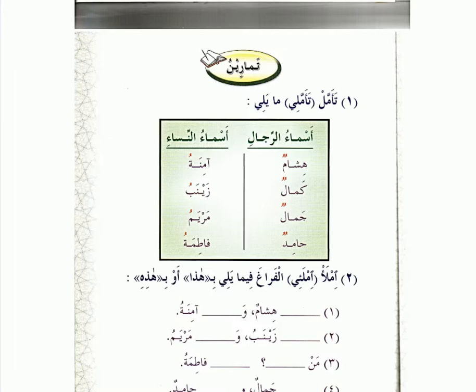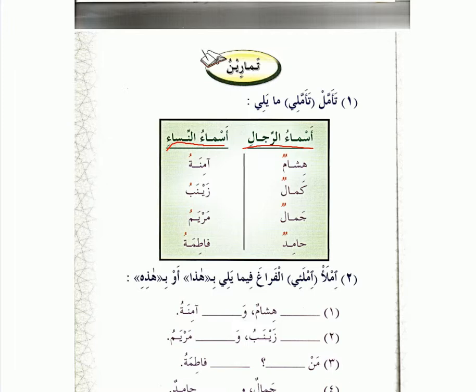So the first exercise was easy, right? You didn't even have to write anything, right? Okay, just a mini test, we're going to go over it. What exactly did you find out from the differences between the Asma-ul-Rijal, which is the male, boy names, and the Asma-ul-Nisa, which are the female names?